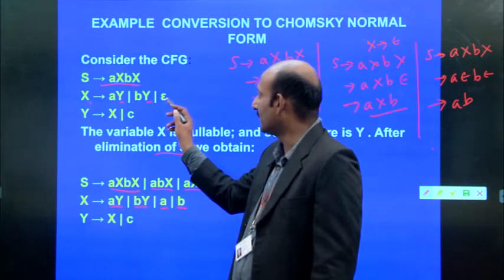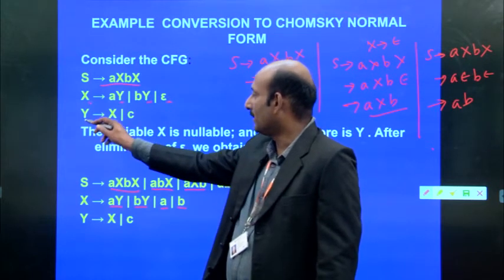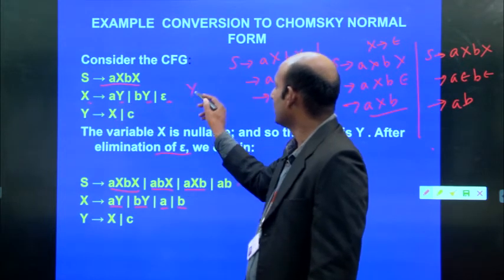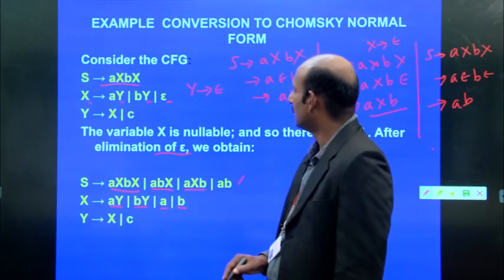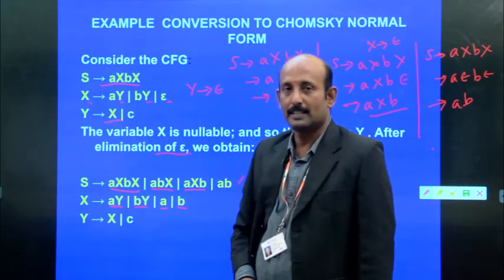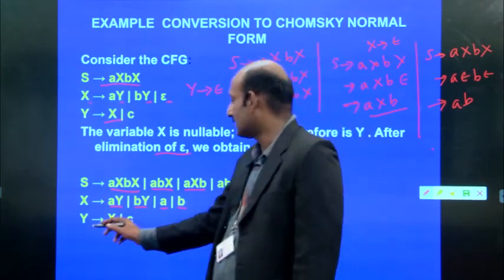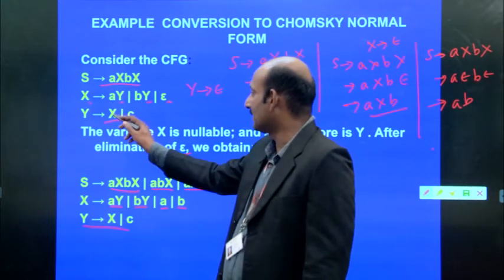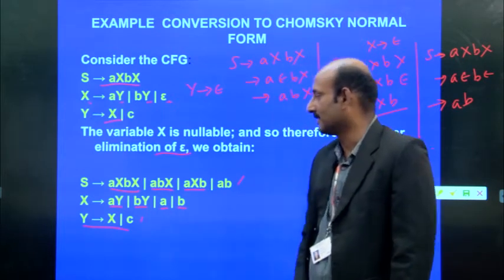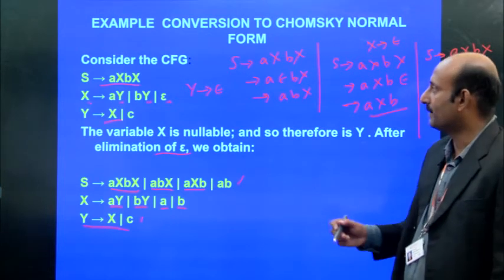If we apply this epsilon in the place of that Y, and Y gives epsilon, then we get AB. And if you apply X, C and X, there are only two options. So this is called elimination.